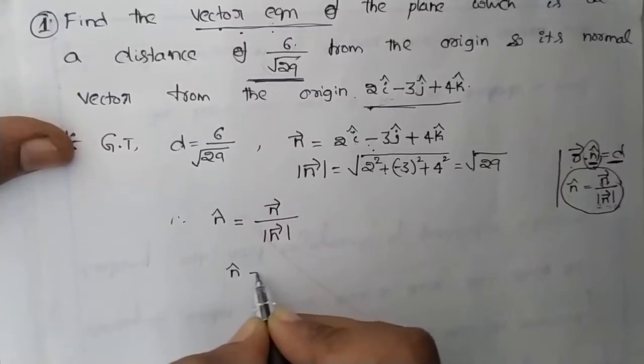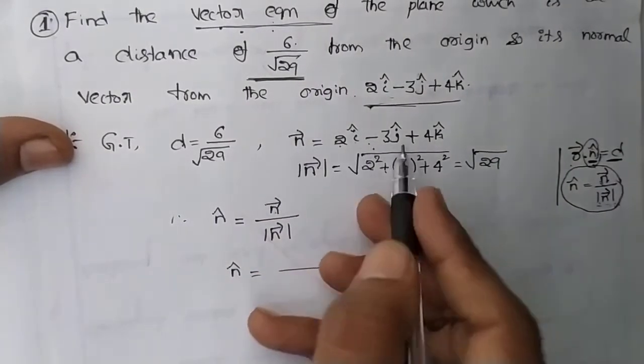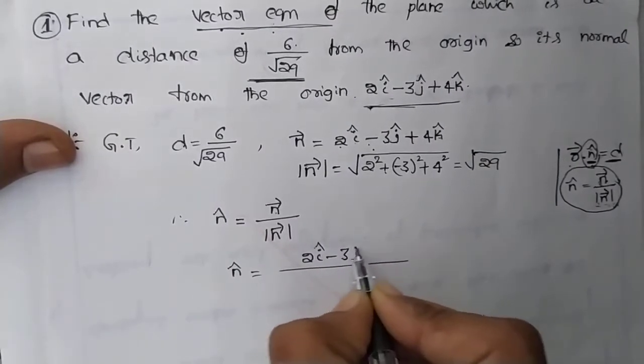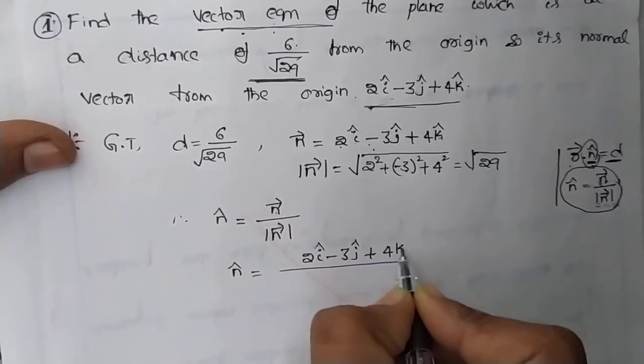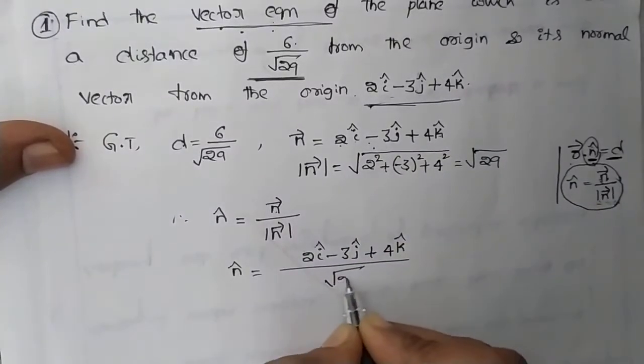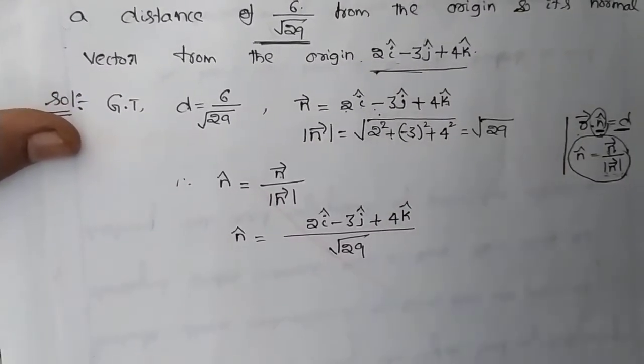n cap equals n vector. N vector, what we have? 2i minus 3j plus 4k. Magnitude of n vector is square root of 29. Square root of 29. Okay.